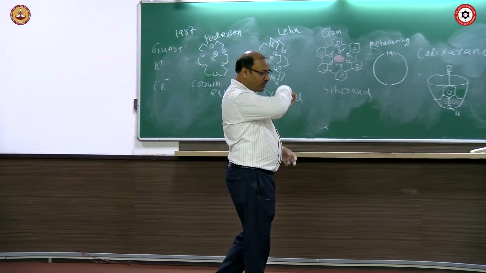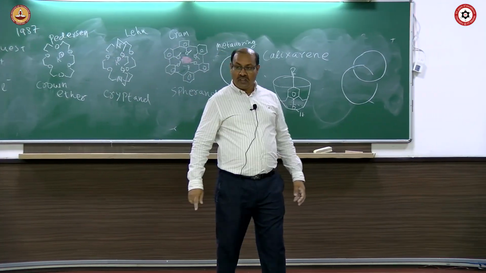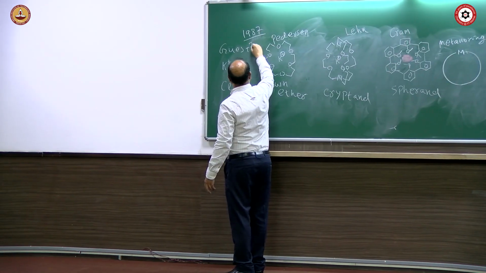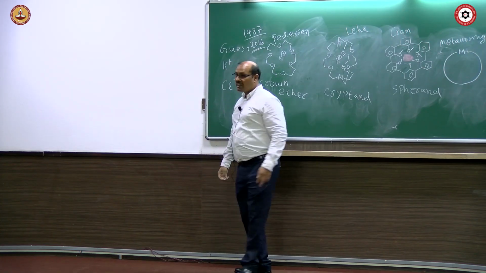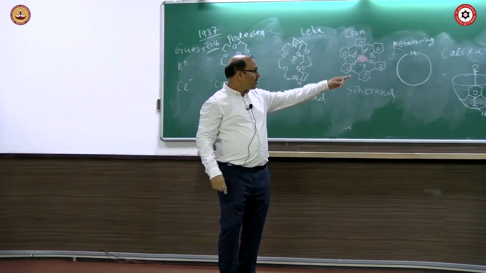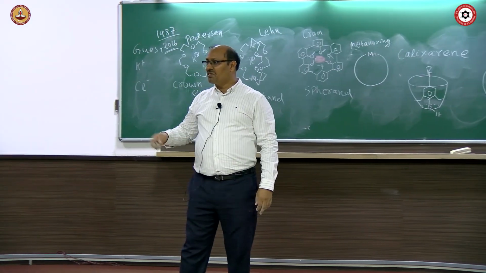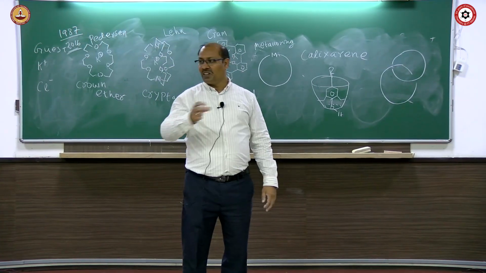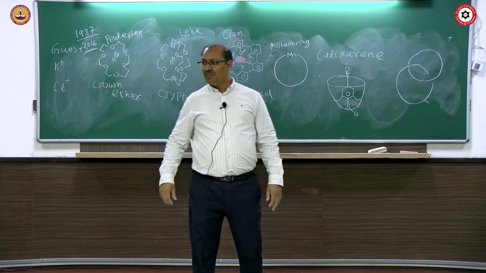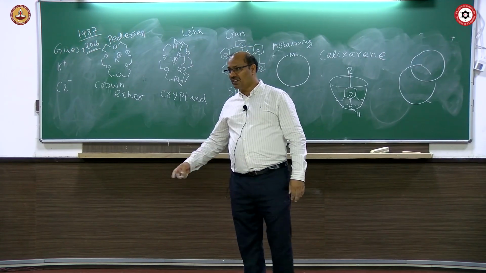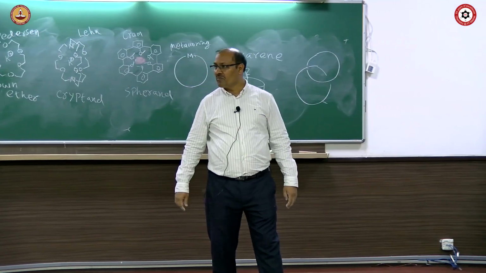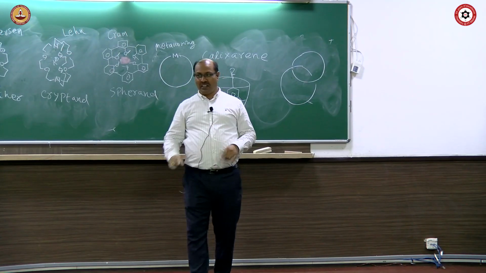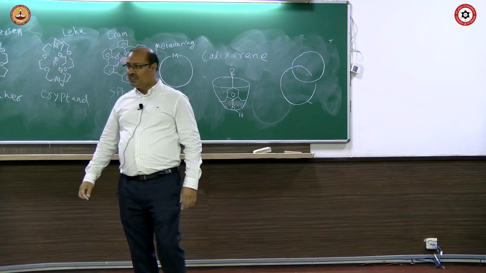So the other aspect of supramolecular chemistry got the Nobel Prize in 2016. In 1987, the first Nobel Prize was obtained. In 2016, the next Nobel Prize came. The people who prepared that kind of molecule, catenane and molecular machine, where molecule can be controlled and their movement can be controlled from one position to another position by some chemistry. That's called molecular machine, which received the Nobel Prize in 2016. Okay, so coming back here, if metal is part of the ring, that's called a metallo ring. So how to make a metallo ring?